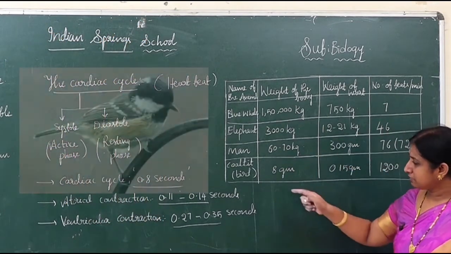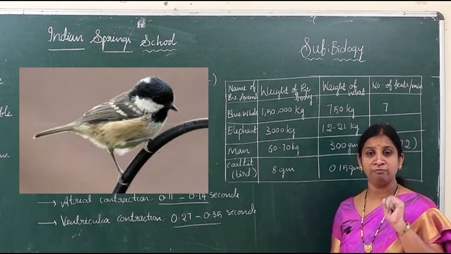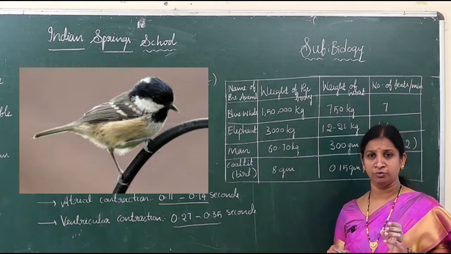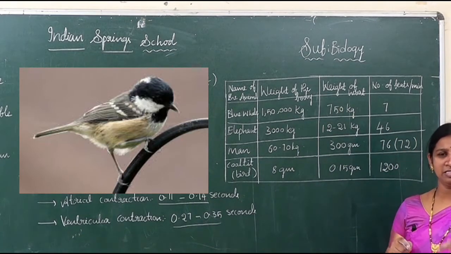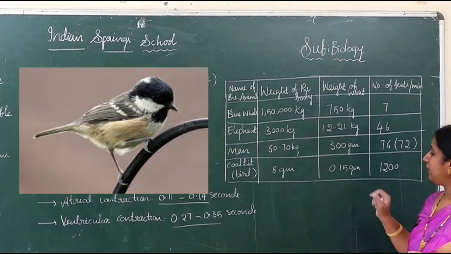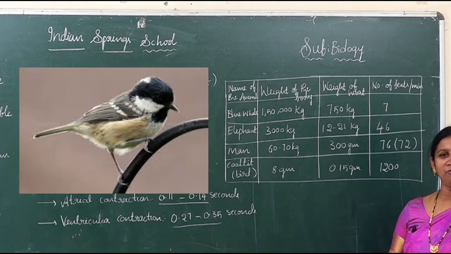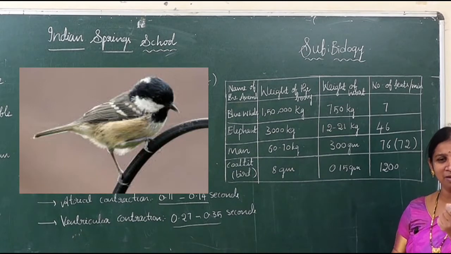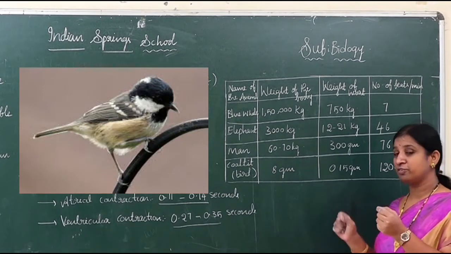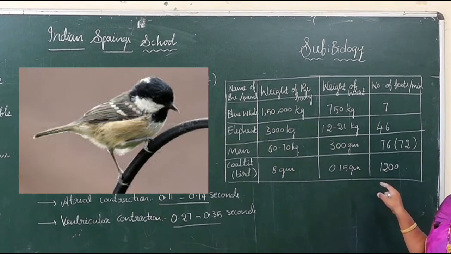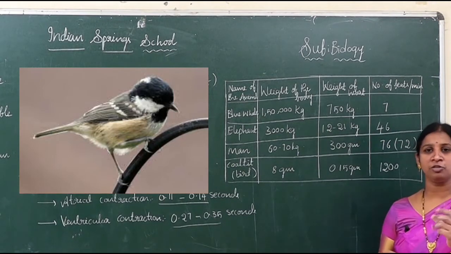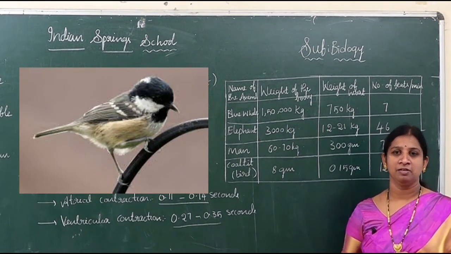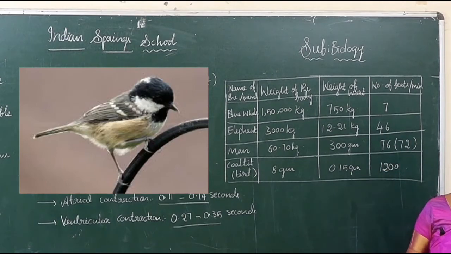Now the last one, very interesting, the coal tit. It is a type of bird. The name of the bird is what? Something new. Coal tit, a very small bird. The bird's total body weight is just 8 grams, and the weight of the heart is just 0.15 grams. Just imagine how small, children. How many times does the heart beat? 1200 times per minute. Imagine how fast it will beat. For 1 minute the heart undergoes 1200 heartbeats. So this table is very, very useful.